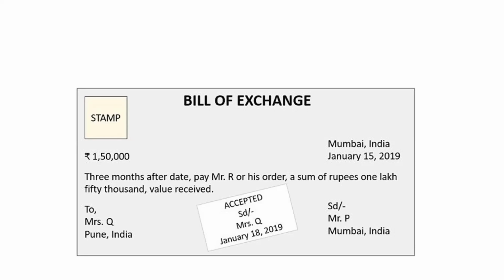Let's take the same example with our names. If the bill is drafted by Suvarna, and Utkarsha is the payee, then Suvarna is the drawer, Utkarsha is the payee, and Rushabh is the drawee. So now Suvarna will direct Rushabh to pay Utkarsha after 3 months the amount of 1,50,000 rupees. So now Suvarna will mention the phrase: to Utkarsha or her order.